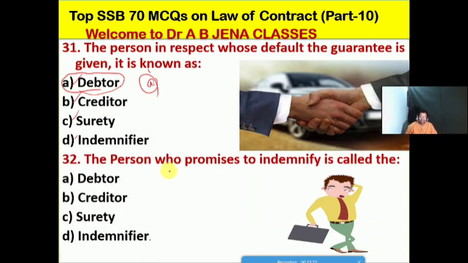So next one we will see, the person who promises to indemnify is called, what will we say, whether A it's the debtor, B it's the creditor, C it's the surety, D it's the indemnifier. Friends, so D is the right option for this MCQ.